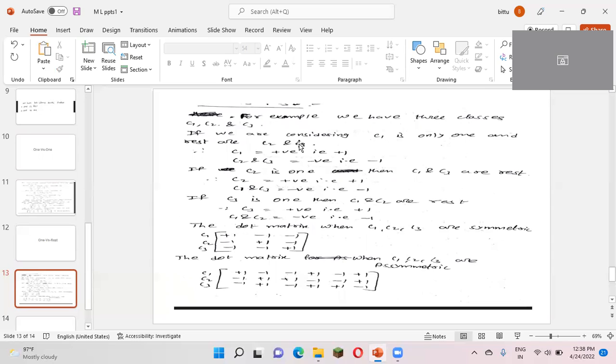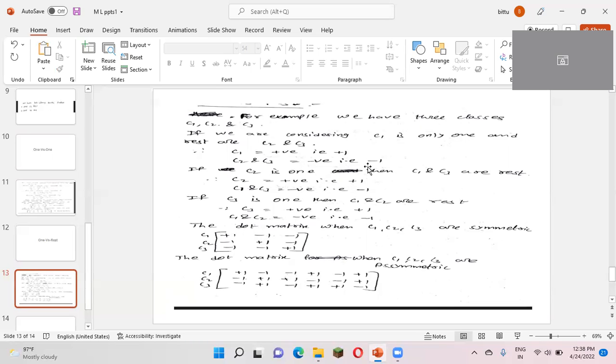That is the justification for the topic one versus rest. The class which we consider as one is taken as positive. Positive means +1, and the rest, the left classes C2 and C3, will be negative, and we consider the negative value as -1.